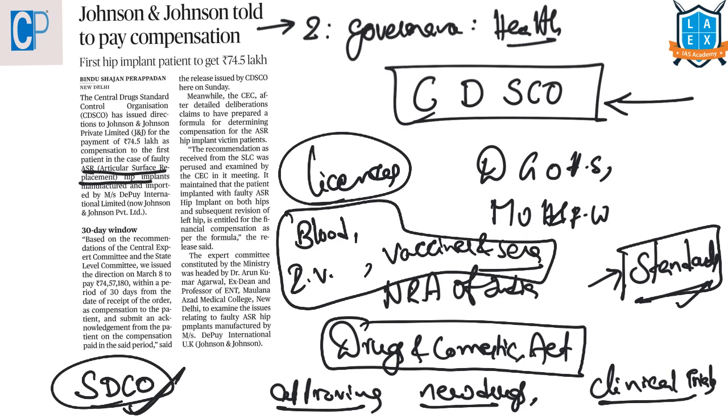And to put it specifically, it is the Drug Controller General of India that functions under this CDSCO, that is the Central Drugs Standard Control Organization. It is this Drug Controller General of India which will approve the licenses of these specified categories of drugs, and they will lay down the standards and quality of manufacturing, selling, import and distribution of these drugs in the country.